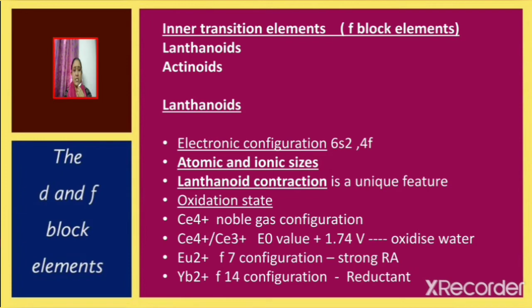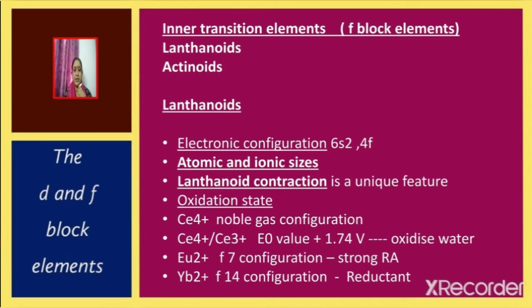There are two series, lanthanoids and actinoids. Electronic configuration of lanthanoids can be written as 6s2 4f, so filling of the 4f orbital takes place. Atomic and ionic sizes, lanthanoid contraction is a unique feature. Oxidation state. Cerium 4+ has noble gas configuration.